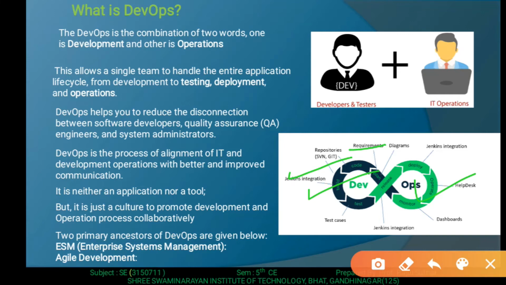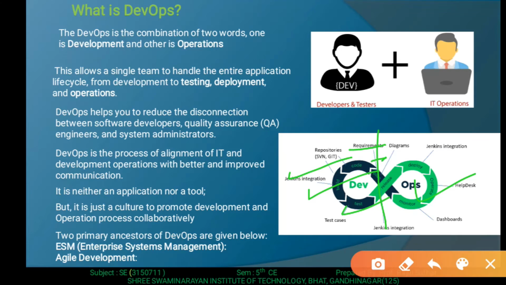Then we test the code to check whether the product is working perfectly or not. So we require alpha and beta testing, unit testing, integration testing, and some tools like Jira and Selenium. These types of tools are required for testing. After completing this portion, we go into the operation. Each and every portion is connected with the others. So in DevOps, development as well as IT operation both work in a synchronized manner.